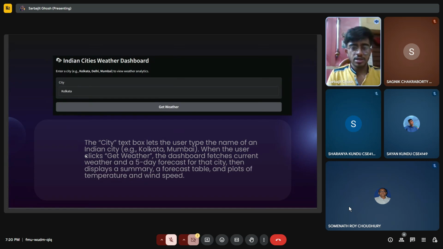We have made this interface. Here we'll enter the city that we need and whose weather we need to see. The city text box lets the user type the name of an Indian city, for example, Kolkata, Mumbai, Delhi. When the user clicks Get Weather here, the dashboard fetches current weather and a 5-day forecast for that city. Then it displays a summary, a forecast table that we'll be seeing soon, and plots of temperature and wind speed.